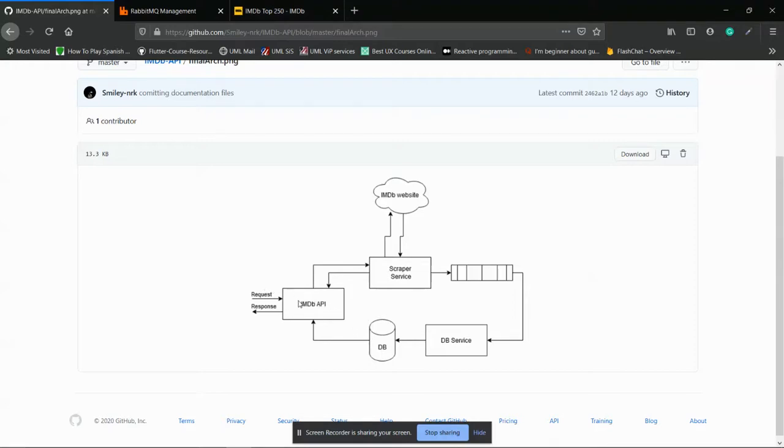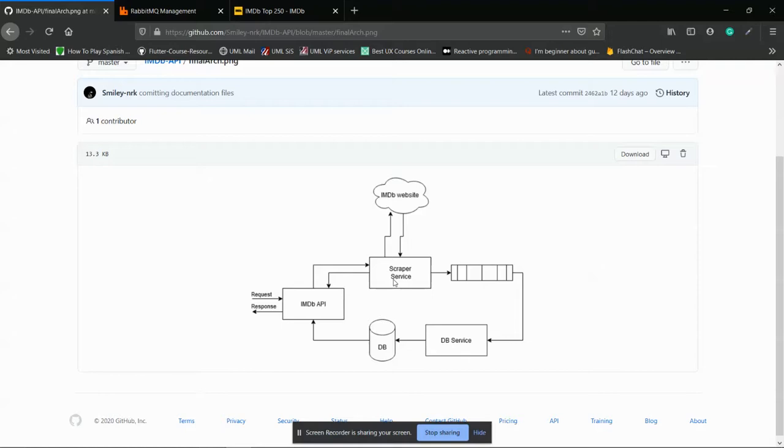But if I find that something was changed, for example one of the movies has a different ranking right now, or one of the movies was removed from this list, then I'll tell my client to wait for a while, that I'm updating my data and to ask me later for this specific resource. At that time, I'll ask the scraper service to fetch the latest data from the IMDb website. So only in case of inconsistencies will we be hitting 251 HTTP requests. Otherwise we only need one HTTP request.